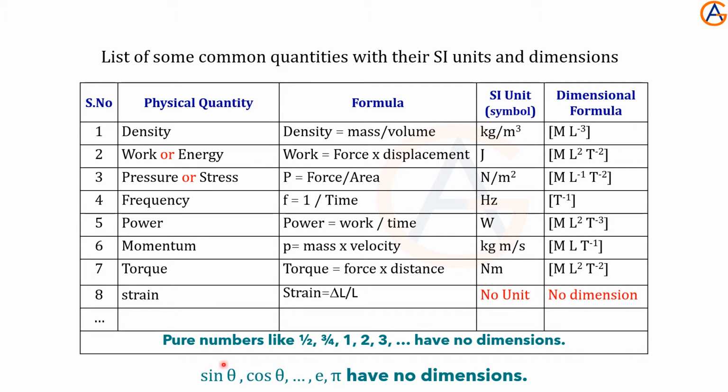One more important point, pure numbers like fractions 1 by 2, 3 by 4, or 1, 2, 3, like this, they don't have any dimensions. Even the trigonometric functions, sine theta, cos theta, tan theta, don't have any dimensions. The exponential function also has no dimension. The pi, which we use to calculate the area of the circle, pi r square, also has no dimensions. If we remember these basic things, we can easily understand our coming topics.